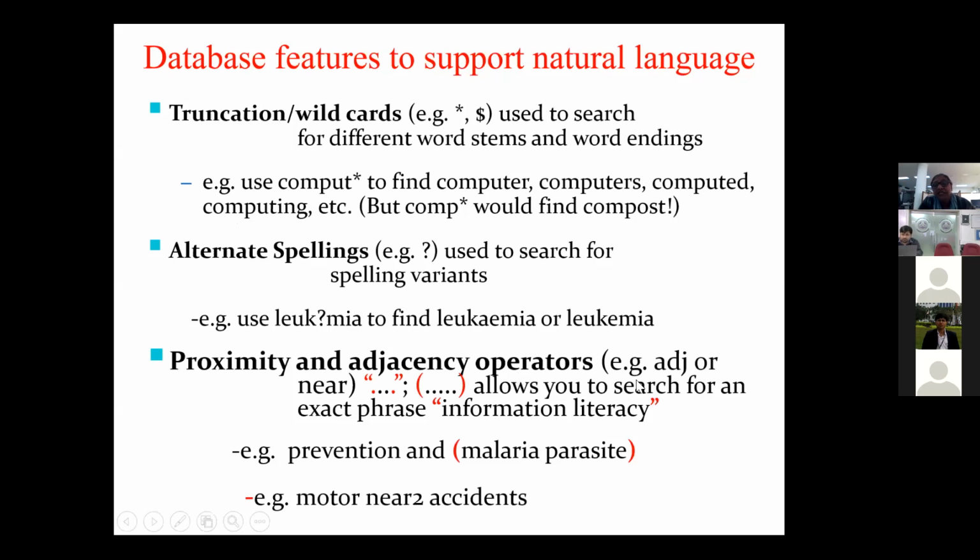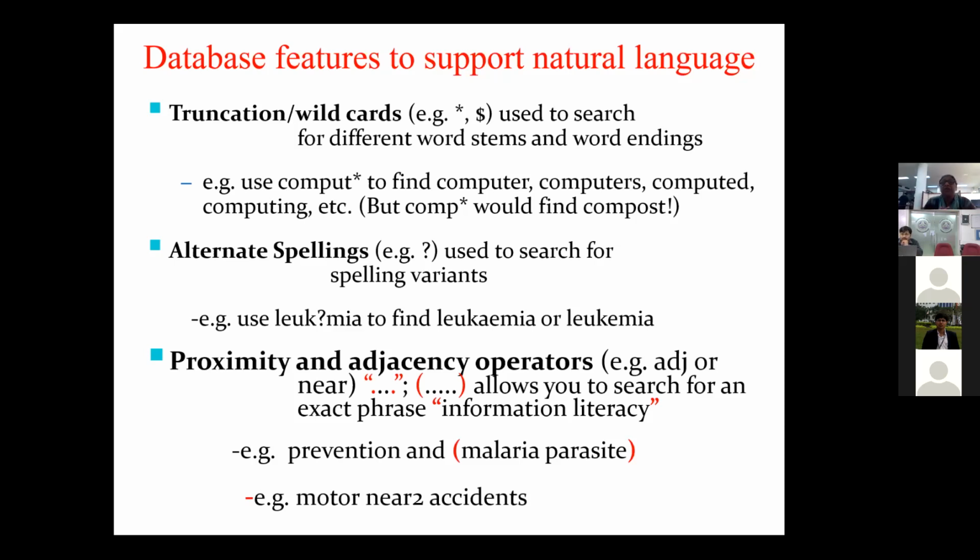Proximity and adjacency operators. This is again what we make use of to search for the exact phrase that you want. When we say prevention and malaria parasite, if malaria parasite alone is to be searched, then it will be in quotes.